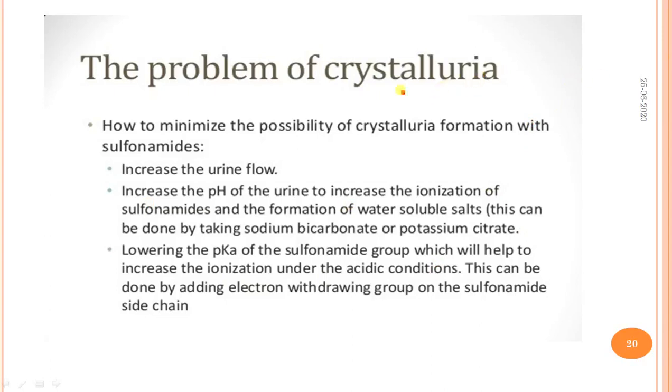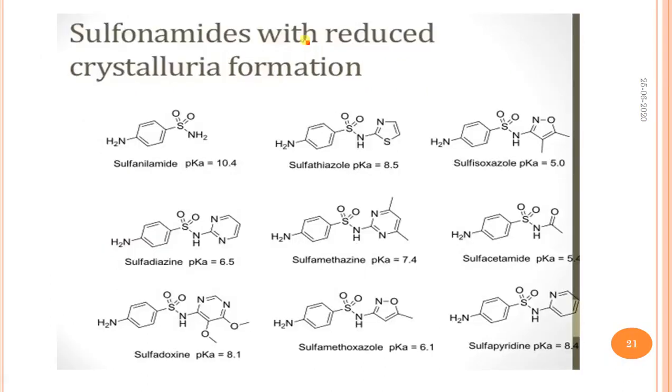This can be done by adding an electron withdrawing group on the sulfamido side chain. These are the ways to minimize the possibility of crystalluria as a side effect of sulfonamide.